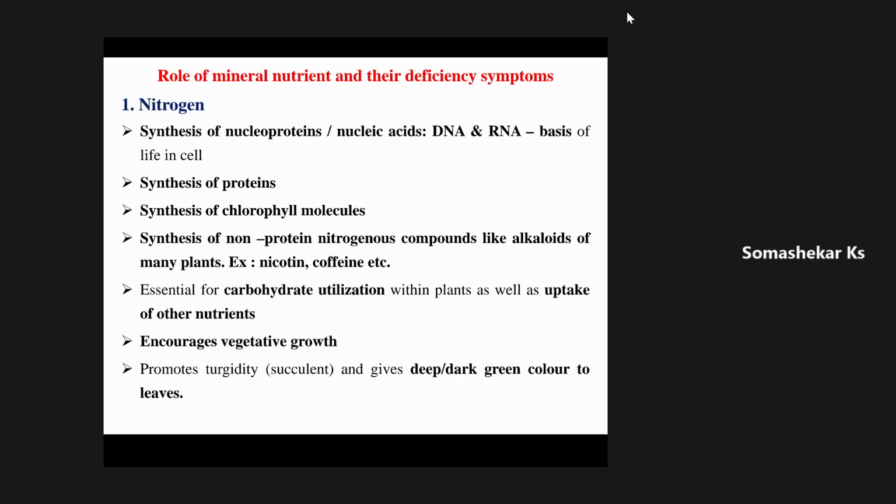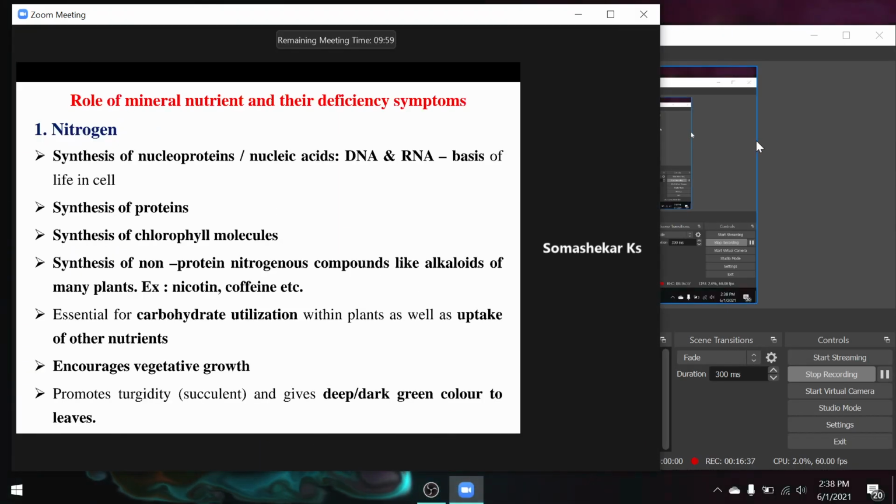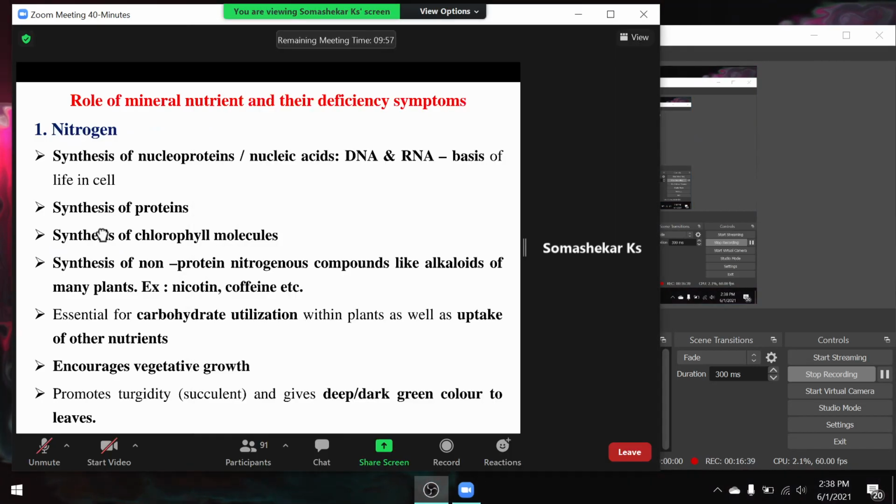Then we will see the role of mineral nutrients and their deficiency symptoms, starting with nitrogen. Nitrogen is one nutrient element which helps in the synthesis of nucleic acids, that is DNA and RNA, in crop plants.